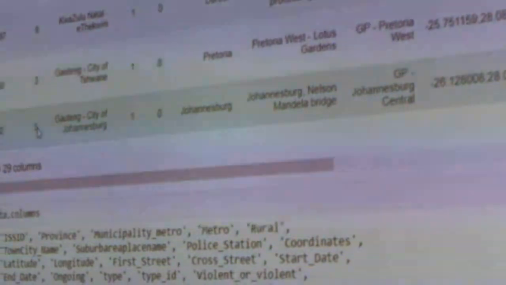So with the protest data, what we did was we split it up, and then we took the reasons for protest. We did a sentiment analysis. We used a VADER sentiment analyzer.